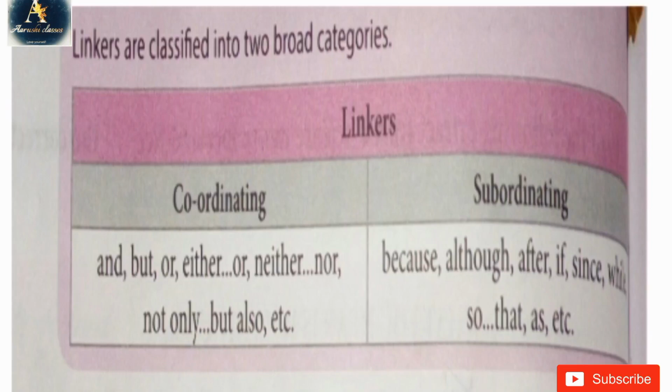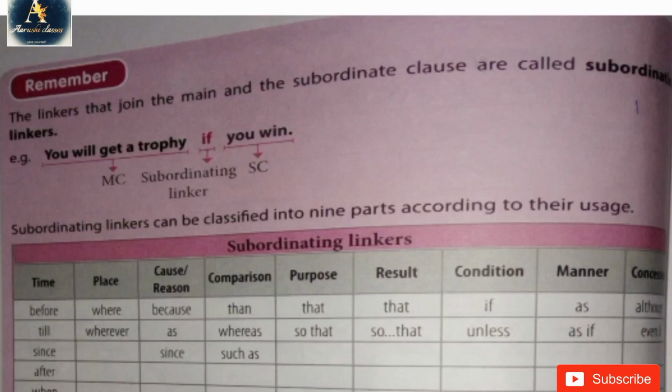The next one is the heading. Remember, the linkers that join the main and the subordinate clauses are called subordinating linkers. For example: You will get a trophy if you win. Here, the subordinating linker is if. Now, subordinating linkers can be classified into nine parts according to their usage. Here are the subordinating linkers. When you solve any worksheet, you will get questions like these.